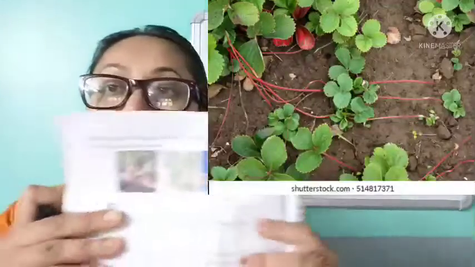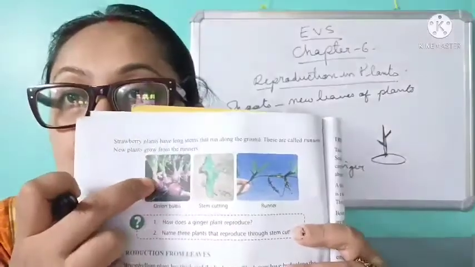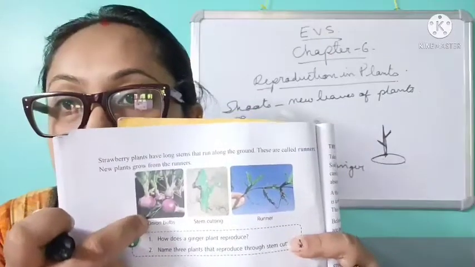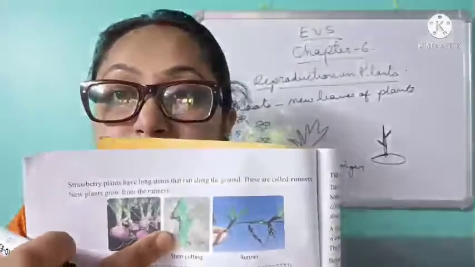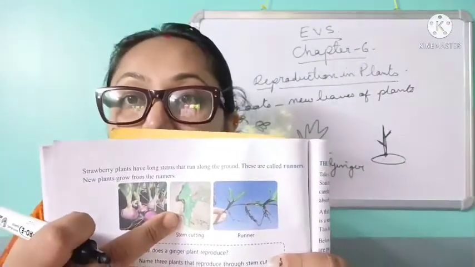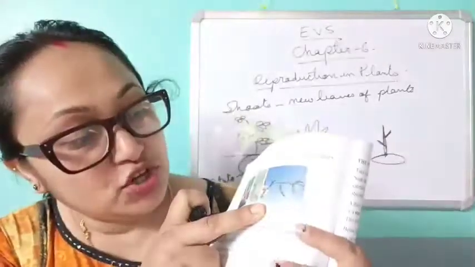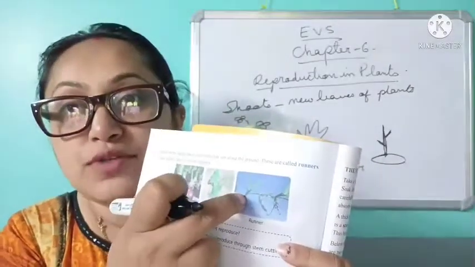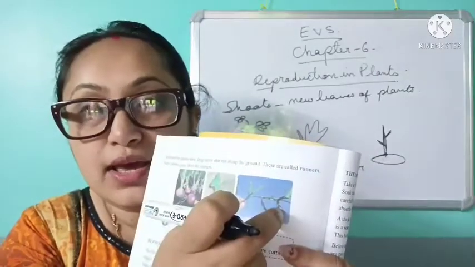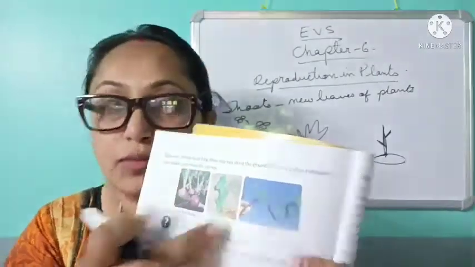Now see, children, this is the picture of an onion bulb. See, new plants can be grown from here. This is the underground stem, and this is the stem cutting. As I have drawn, they used to cut the stem and plant it in the ground. And this is the picture of runners. These are like grass-type structures, is it not? From these only, the new plant can be grown.